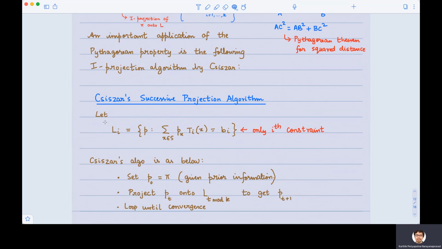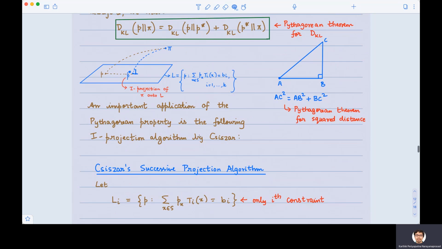In order to do that, Csiszár reduces a multidimensional problem to a series of one-dimensional problems. So what he first defines is this set Li. Li is the set of all probability distributions which only satisfy the ith measurement, not all the measurements. There are k measurements, recall.